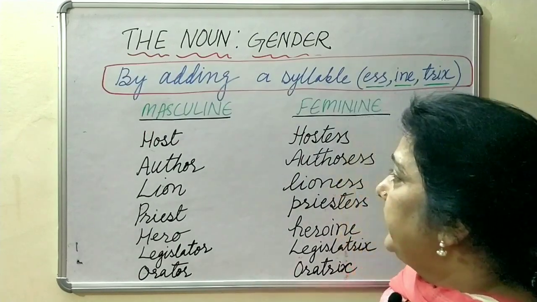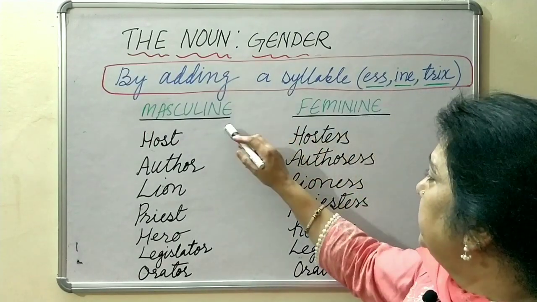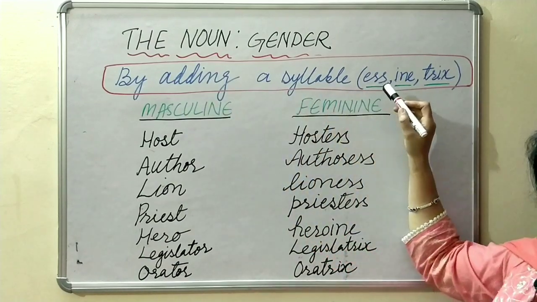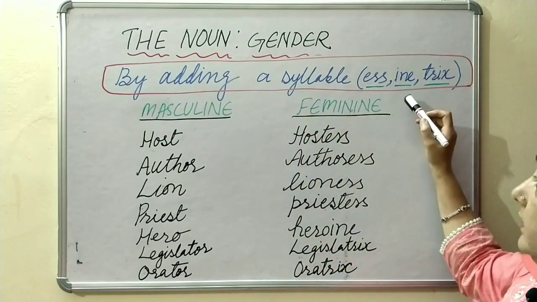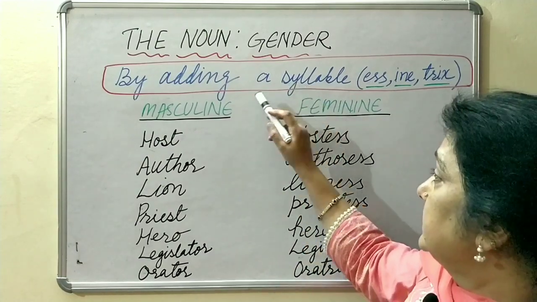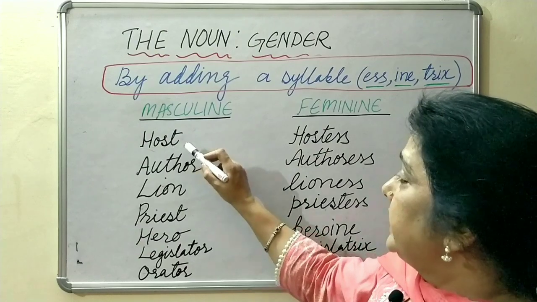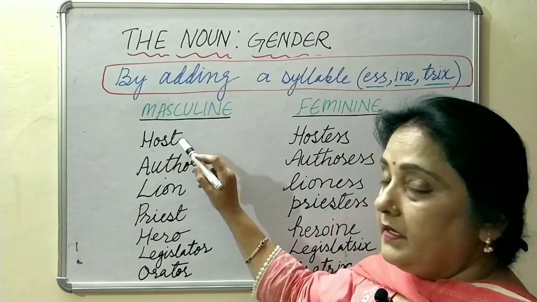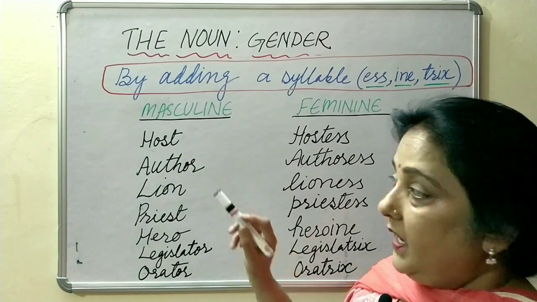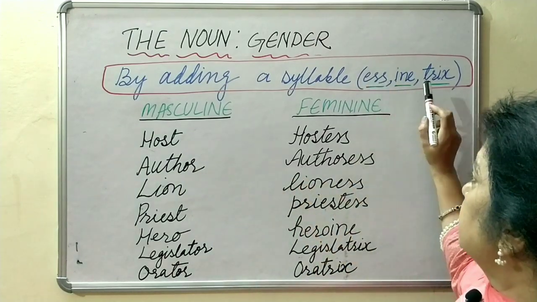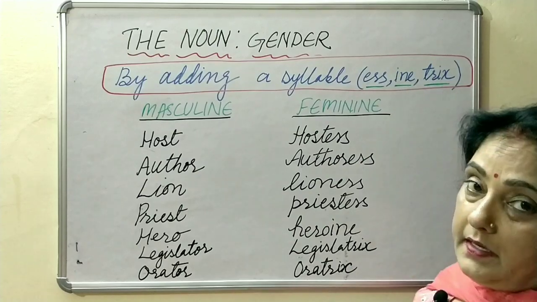Another way of forming the feminine is by adding a syllable ESS, INE or TRIX. Syllable means one part of the word contains a vowel. And if this is the case, we add either ESS, INE or TRIX.